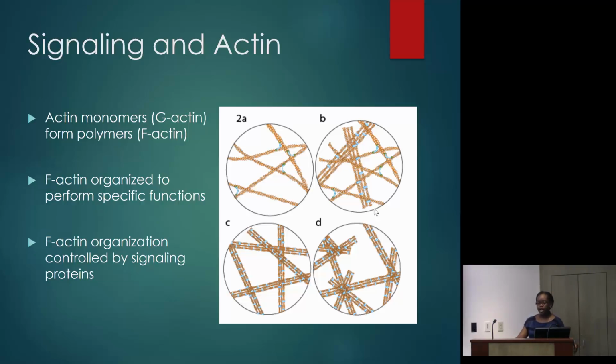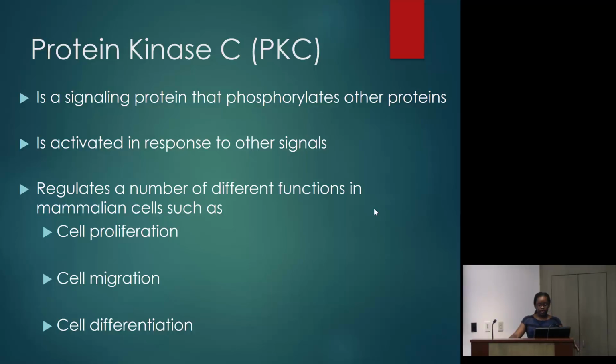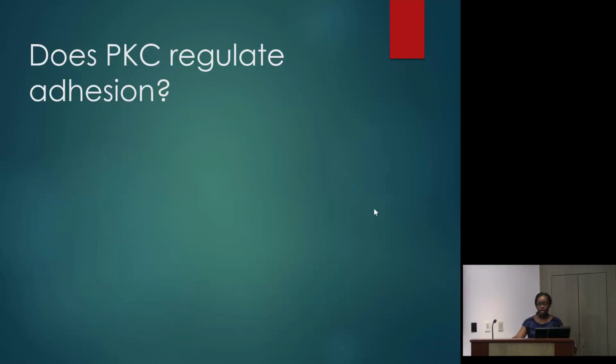Now, in order for actin to be activated and for adherence to occur, a variety of signaling proteins are needed. The specific signaling protein that I'm studying is protein kinase C. Protein kinase C is a signaling protein that phosphorylates other proteins. It is activated in response to other signals, and it regulates a number of different functions in mammalian cells such as cell proliferation, cell migration, and cell differentiation. And all of these things involve adhesion. And if these don't occur properly, this can lead to disorders. So the question is, does PkcA regulate adhesion?